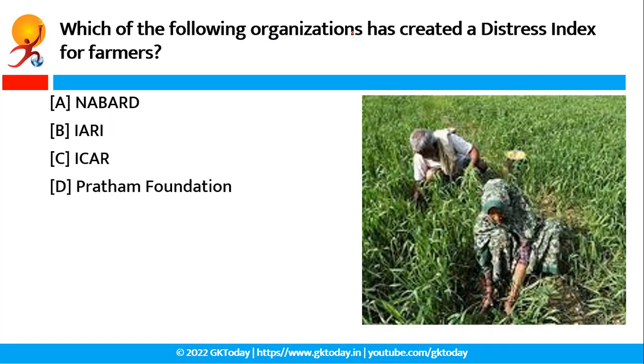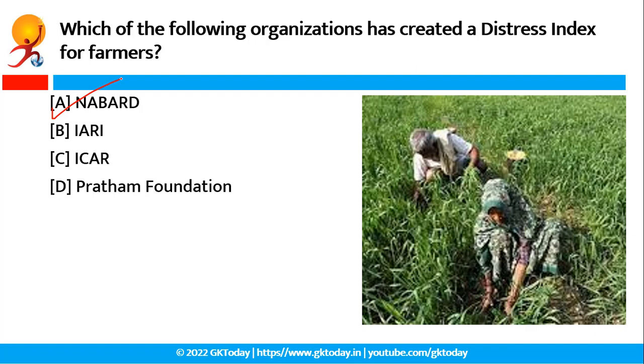Which of the following organizations has created a distress index for farmers? So the correct answer of this question is option A, that is NABARD. Recently NABARD has come up with an index dedicated to the hardship that farmers face. The agriculture sector under NABARD has developed the Farmer Distress Index based on certain parameters.